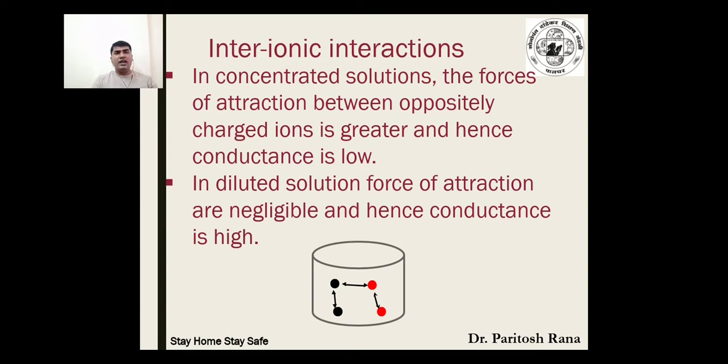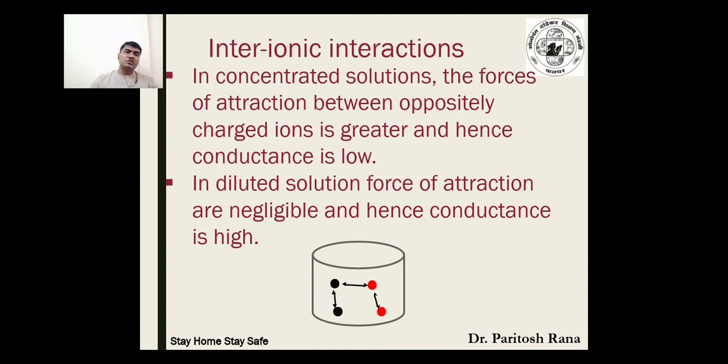So if you have interaction between the ions, whether the same ions or different ions of a solution, the interionic interaction results in a decrease of conductance. As I have mentioned here, in concentrated solutions, the forces of attraction between oppositely charged ions are greater and hence conductance is low.